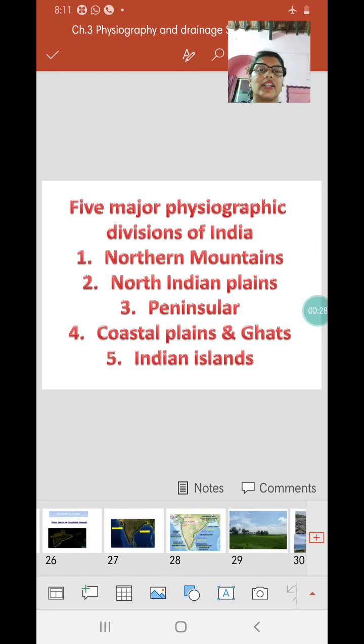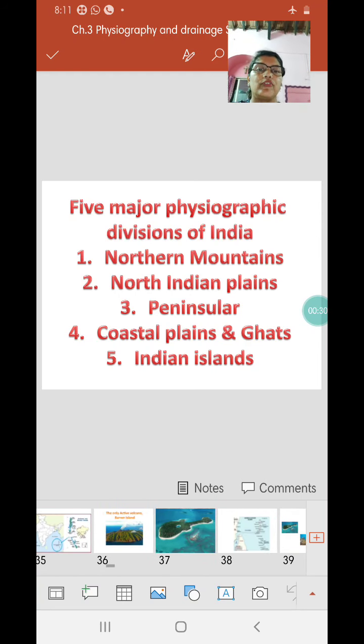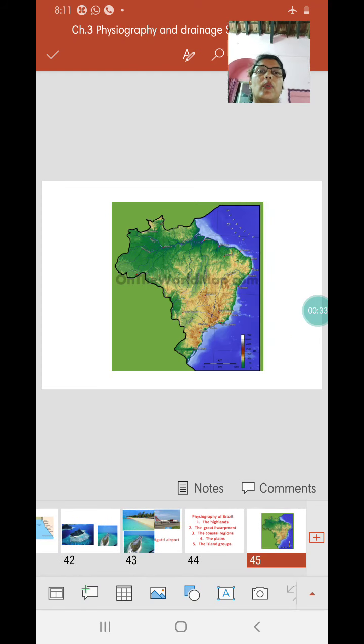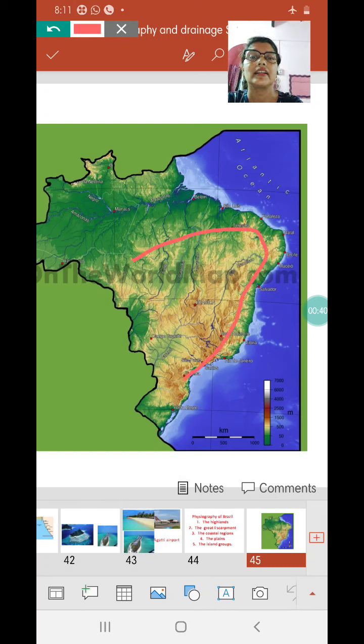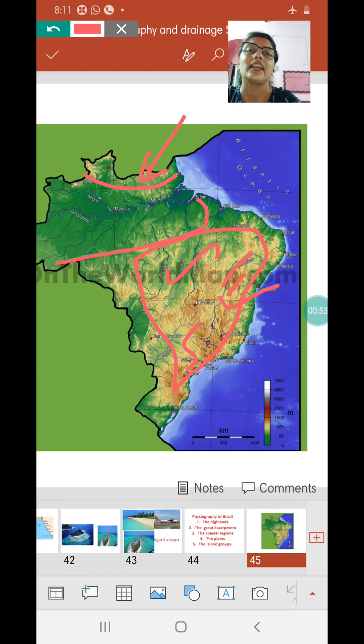Now a cursory look at the map of Brazil will make us realize that Brazil is mostly covered by highlands, okay, here in the north as well as in the central, eastern and the southern part. Brazil has plains mainly in the north, especially the Amazon plains, a little plain you find here in the west and in the south.